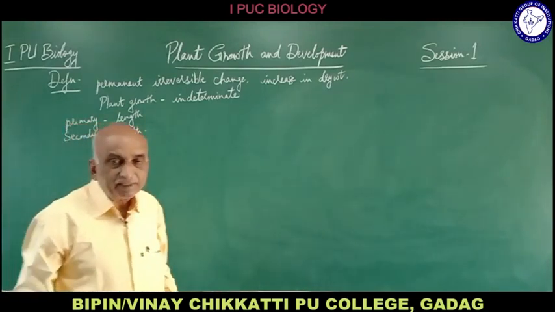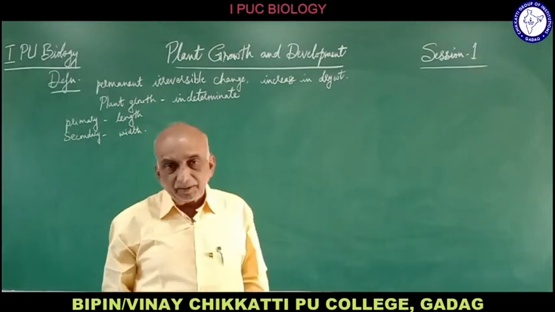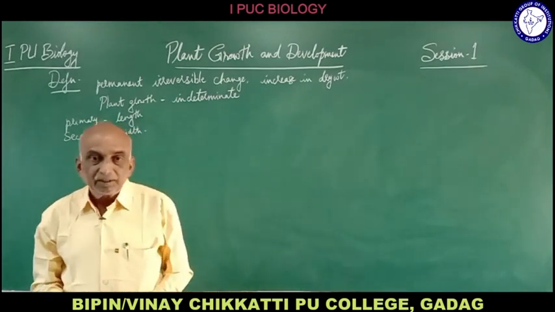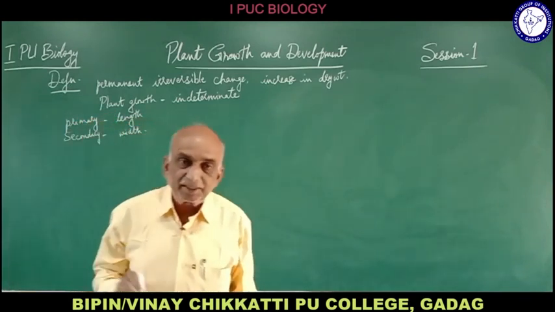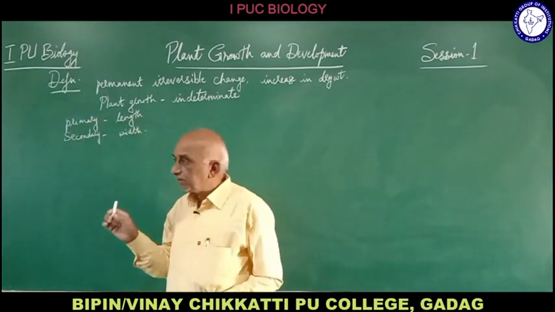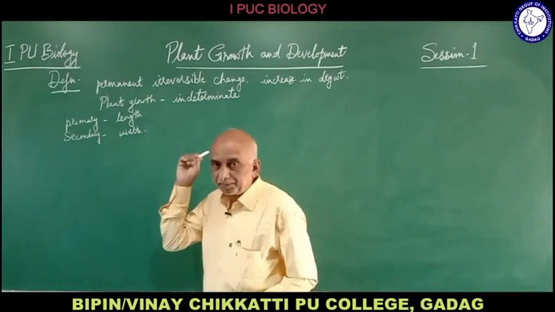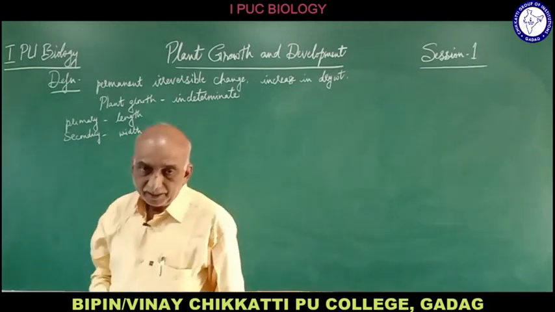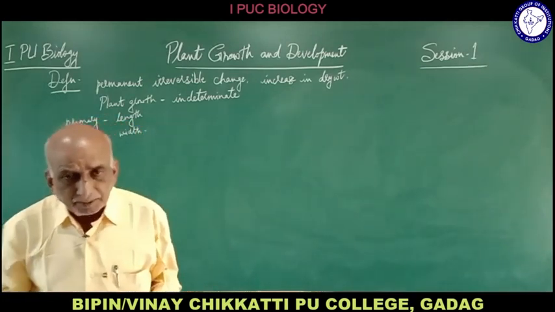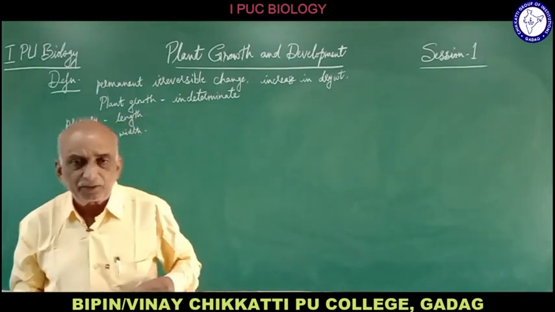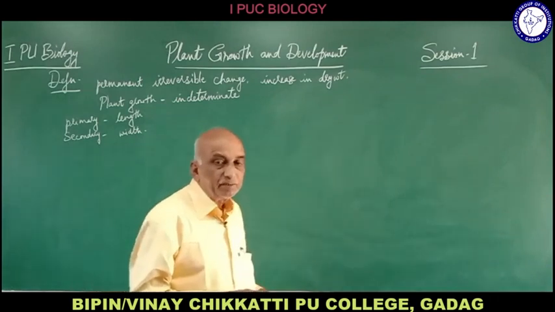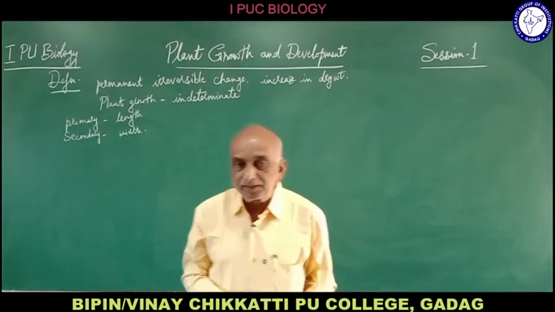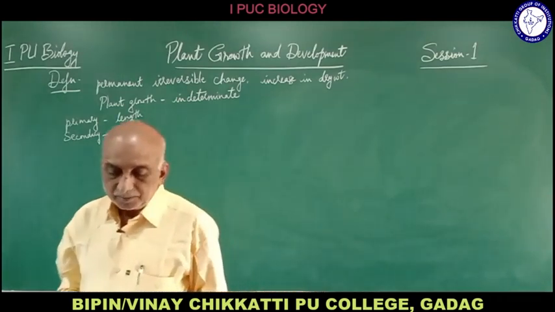The lateral meristem alone contributes to the secondary growth of the plant, and the apical meristem and intercalary meristem contribute to the primary growth of the plant body. That is how primary growth and secondary growth can be differentiated. Secondary growth is absent in monocot plants because there is no lateral meristem in monocots.